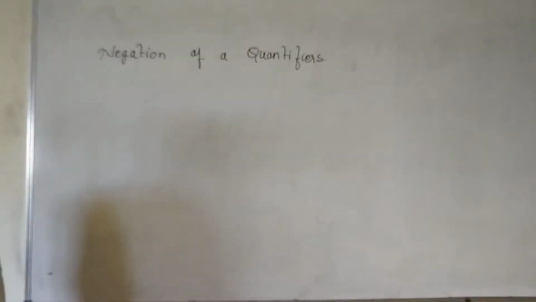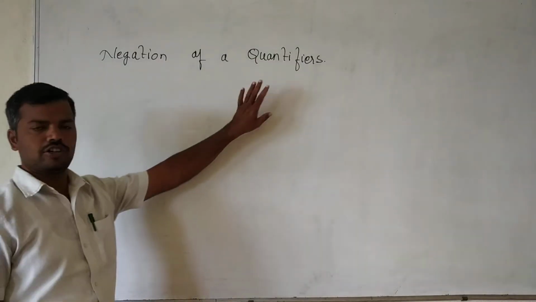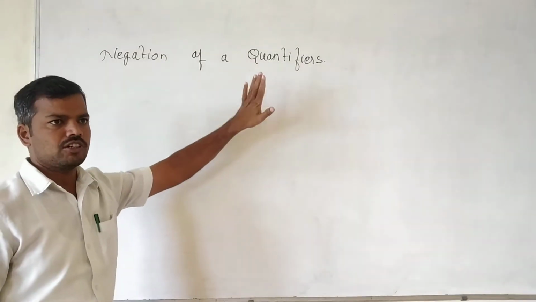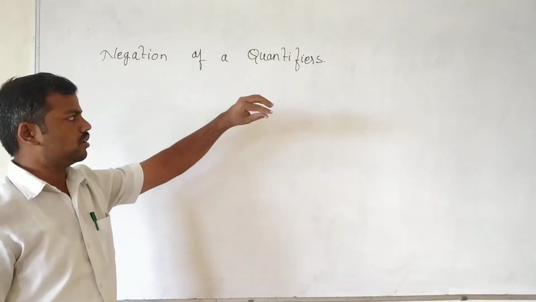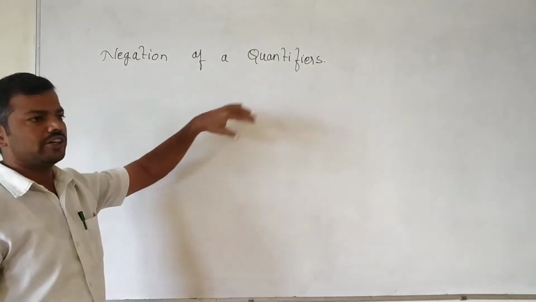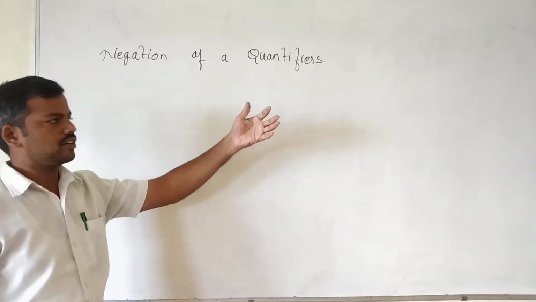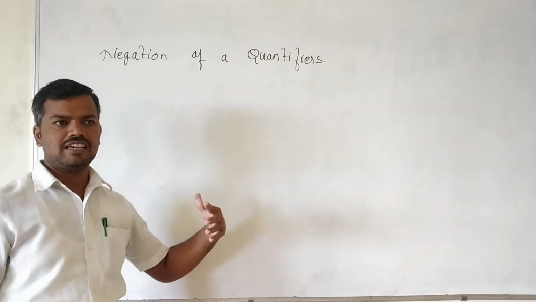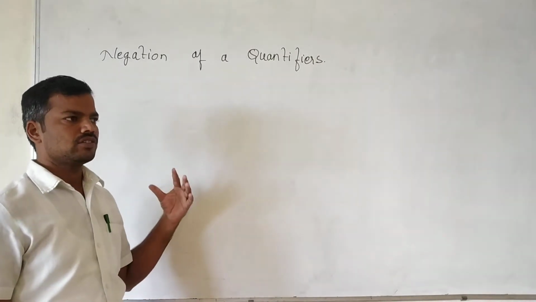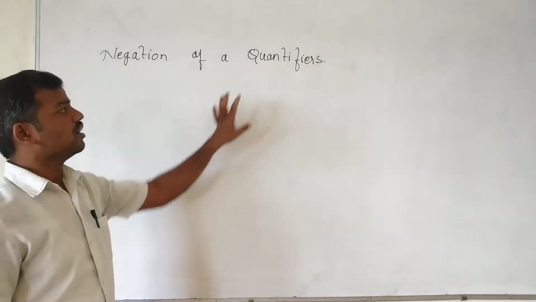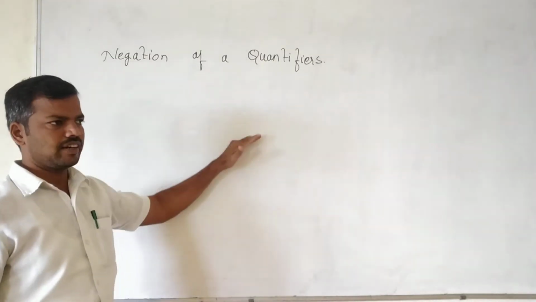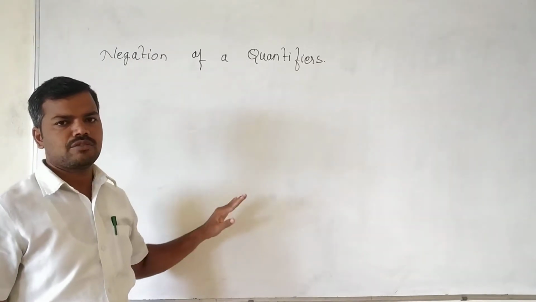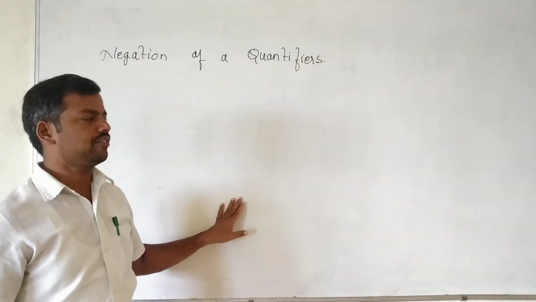In previous video classes, we have discussed the quantifiers. What do we call quantifiers? Quantifiers are phrases which quantify the objects. For example, there exists, for every, for some, many, all. These are called quantifiers, and they are classified into two types: one is the existence quantifier, another one is the universal quantifier.